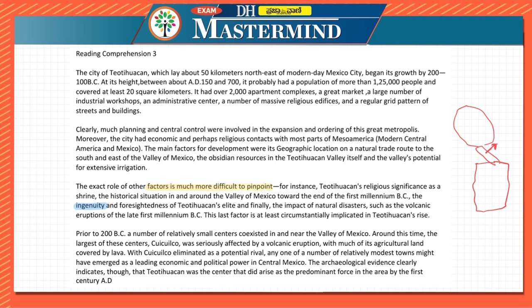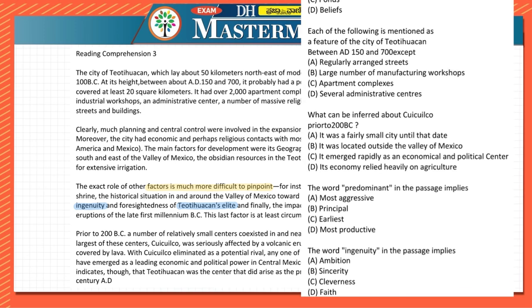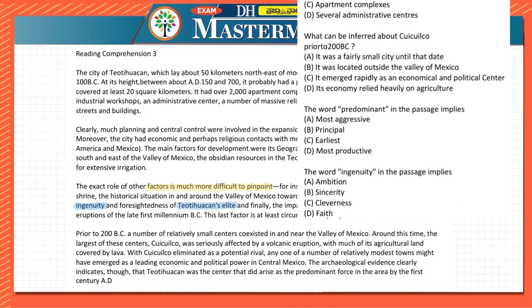But for ingenuity, they are mentioning Teotihuacan's elite. Okay, the rich people or the rich class in Teotihuacan, whoever were the richer people there, about them it is mentioning. They are mentioning their foresightedness and ingenuity. So if we are looking at ingenuity and foresightedness related to Teotihuacan's elite, then the word ingenuity itself means genius or clever.